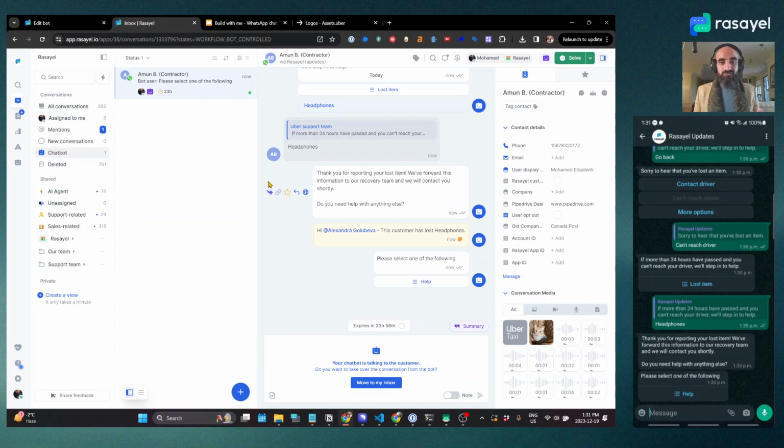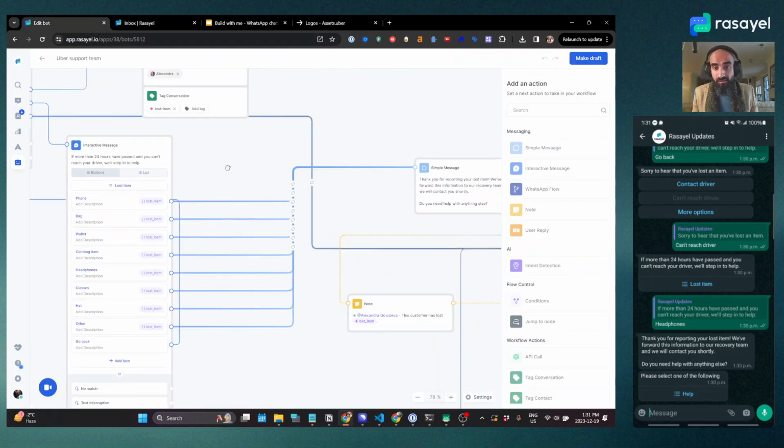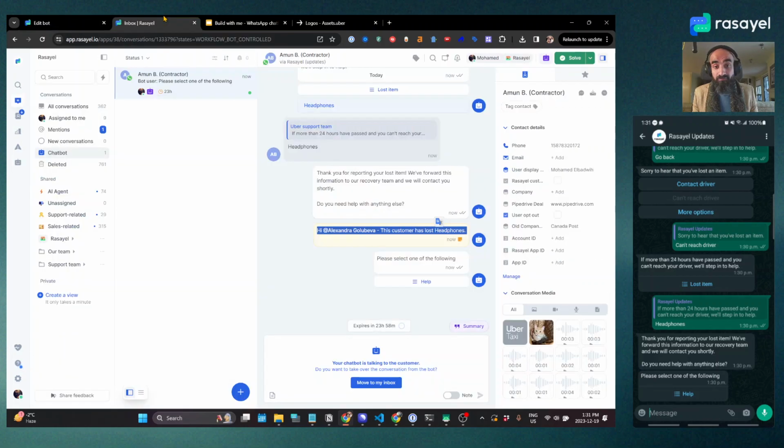Now, here is one really important part. You'll notice that there's a private node added to Alexandra. This customer has lost headphones, so it's given it the information that we collected from the customer in this node, as I mentioned, and it sent her a private message. You'll notice on my WhatsApp that message does not appear. So that's a private note between you and your teammates. And then it takes me back to the main menu.